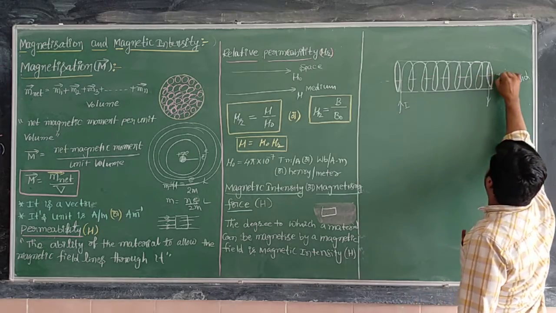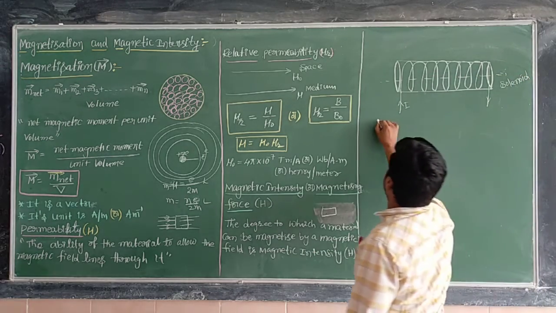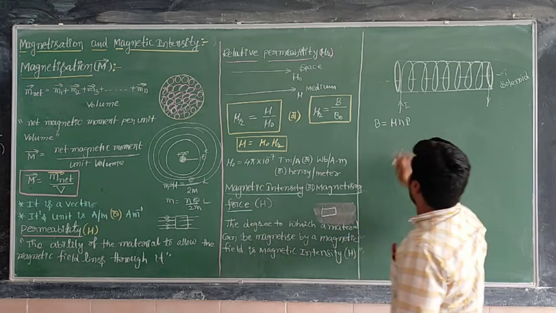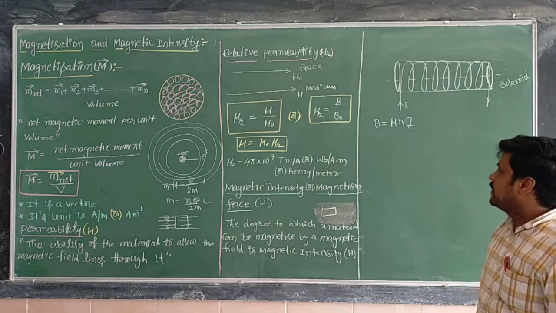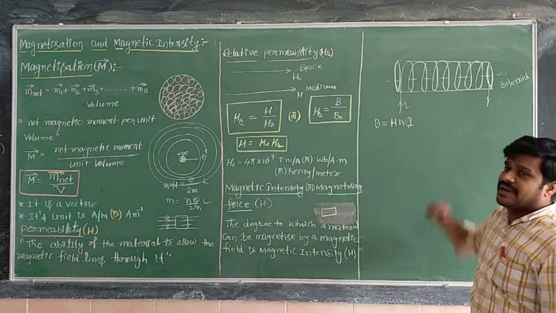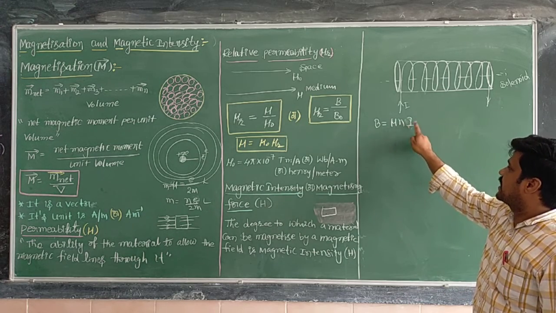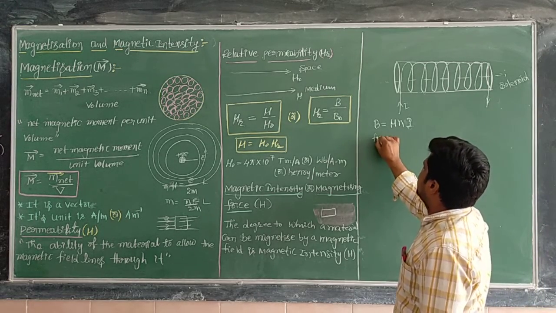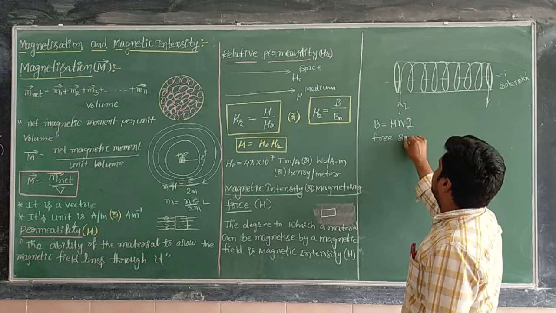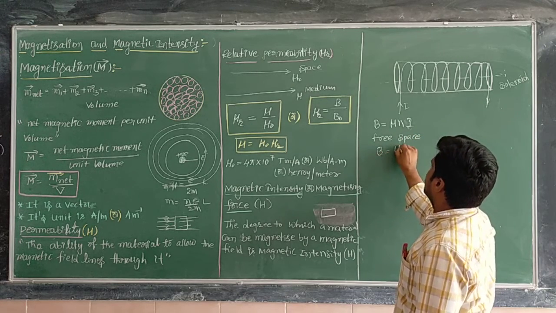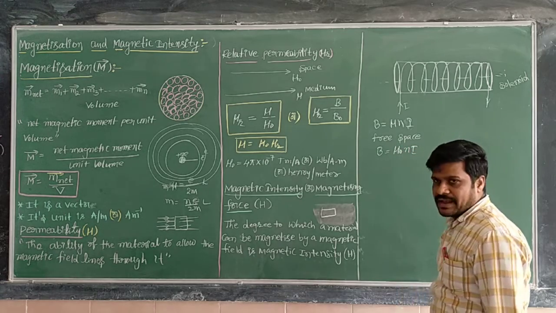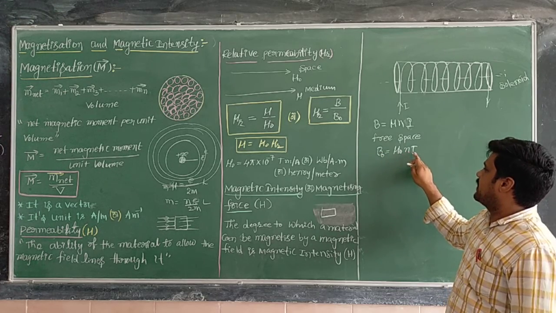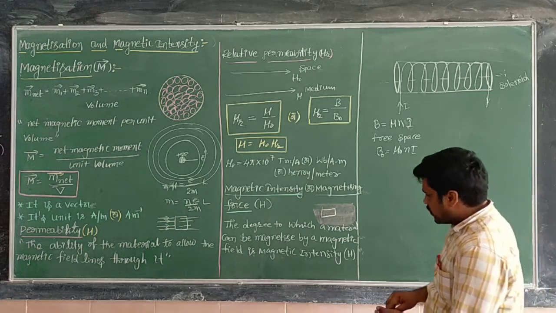In that case, what is the magnetic field inside the solenoid? The magnetic field inside the solenoid is mu naught n I. B is the magnetic field inside the solenoid, mu n I. Suppose inside the solenoid there is free space, then the magnetic field is equal to mu naught n I. B naught is the magnetic field in free space inside the solenoid. Now from this, you are observing.